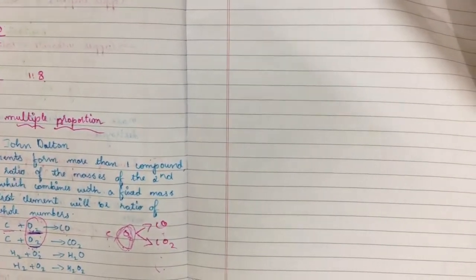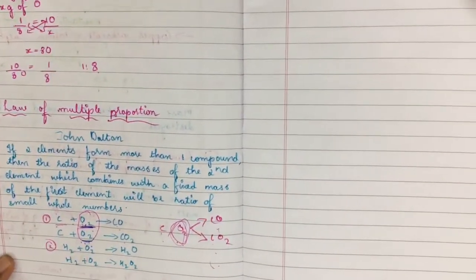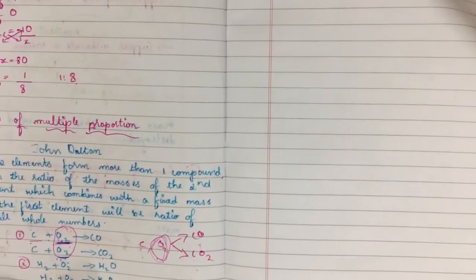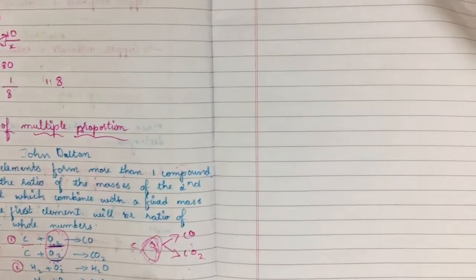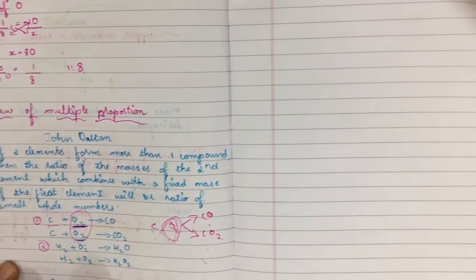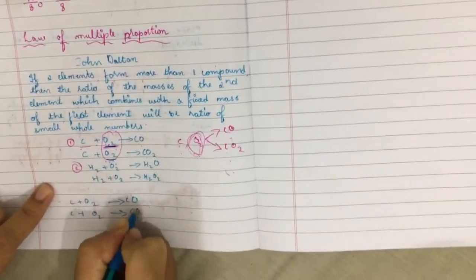The first example is the formation of carbon monoxide: C plus O2 gives CO, or C plus O2 gives carbon dioxide.